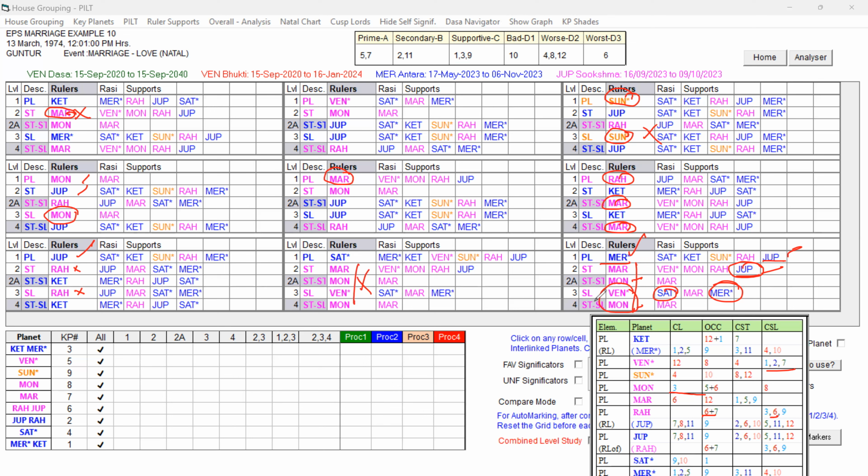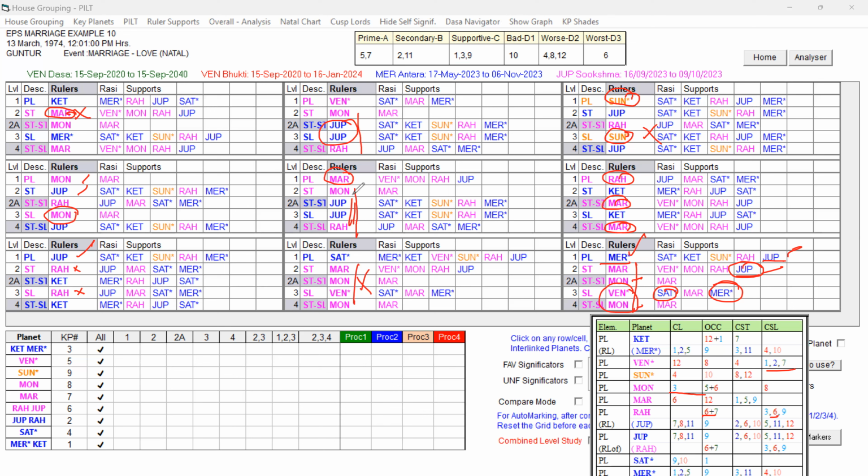So in Mercury Dasa, which planet is comparatively better? Only Venus, because Venus has the star lord and sublord Jupiter. No other planet has Jupiter in the sublord. Yes, this is having, you can see this. Venus and Mars, both have the same rulers: Moon, Rahu, Moon, Jupiter, Jupiter, Rahu.